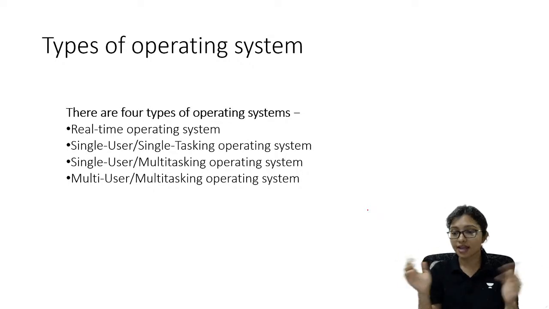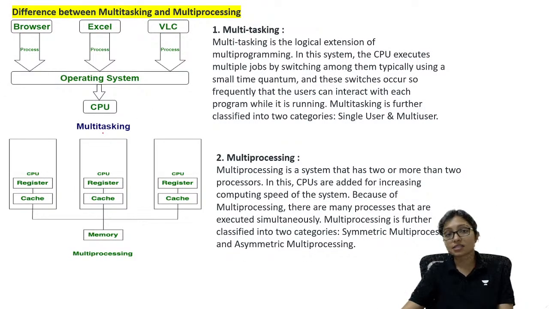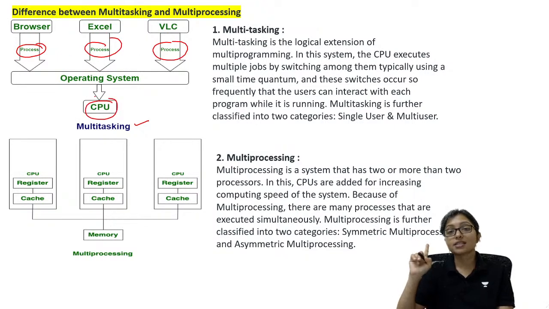So let's start. First of all, the difference between multitasking and multiprocessing. When you come to multitasking, you can see it is performing different types of tasks, but the processor is only one. All the processes are performing, but there is only one CPU. The computer is not different.